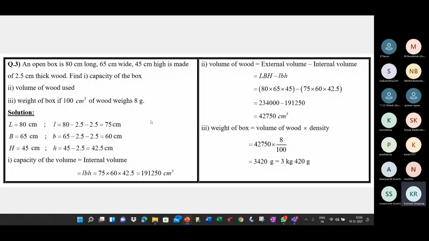So, open box. For length and breadth, whether it's an open box or a closed box, you should always subtract the thickness 2 times. Only for height, you should be careful. If it's an open box, subtract the thickness once to get the internal height. If it's a closed box, then like for the length and breadth, you should subtract the thickness 2 times to get the internal height.